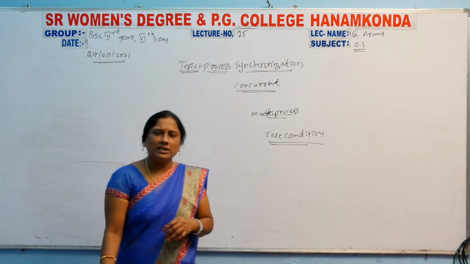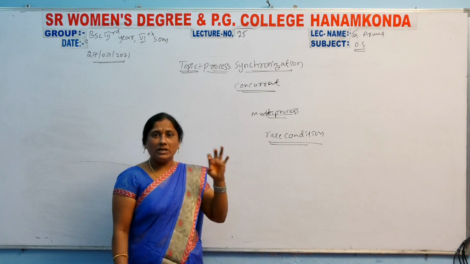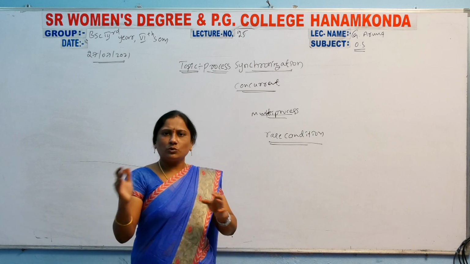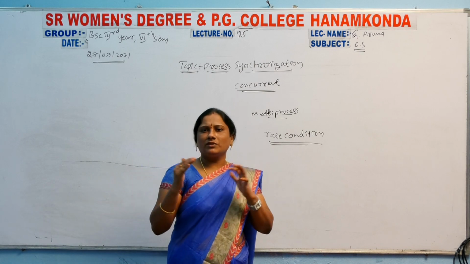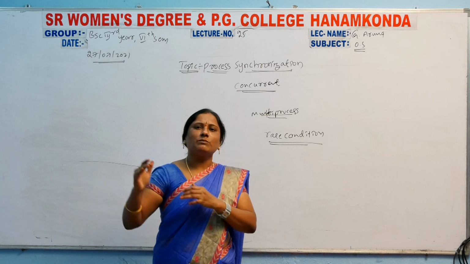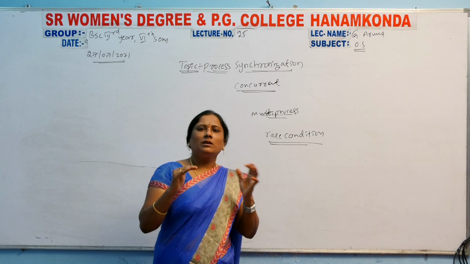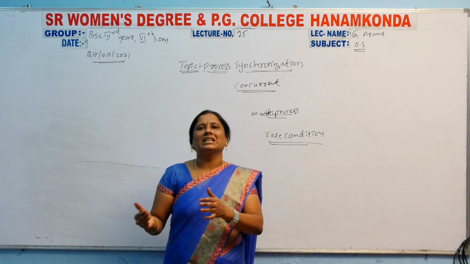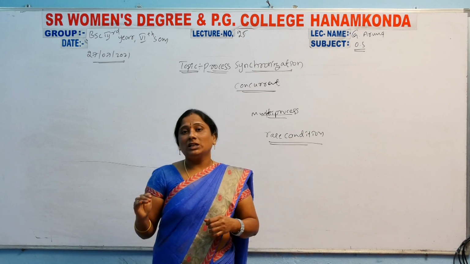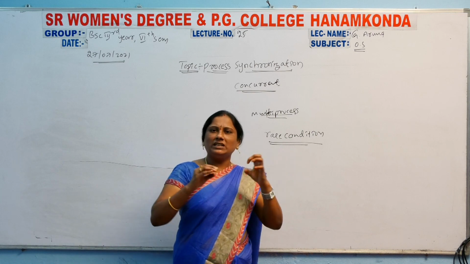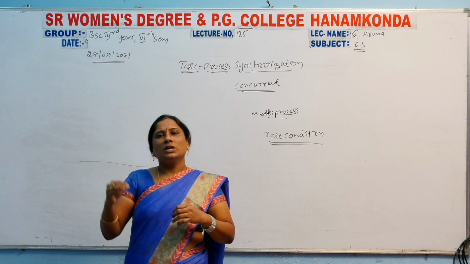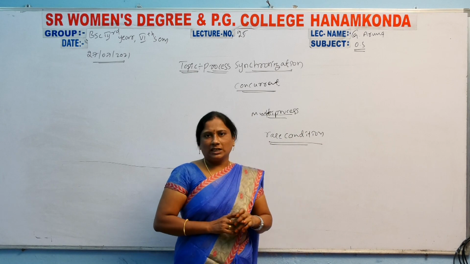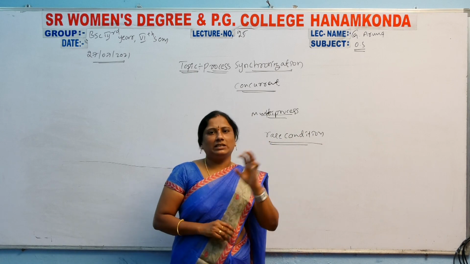In process synchronization, you must remember the race condition. What is the race condition? Whenever you enter several processes into the computer, depending on the problem and the instructions, those processes are stored in the CPU. That is called the race condition. Based on the race condition, the processes are stored in the CPU and then the output is displayed. Clear? Process synchronization has a clear definition, and race condition has a clear definition.